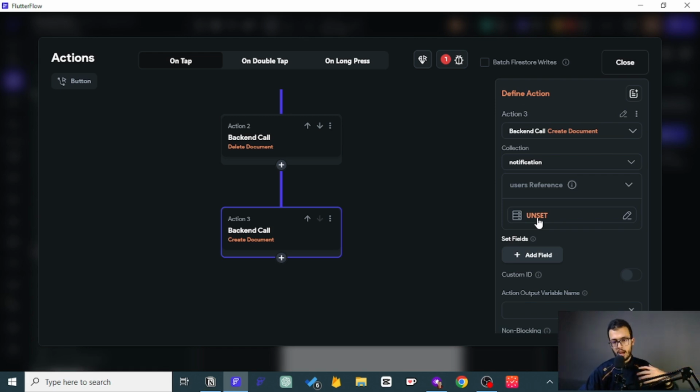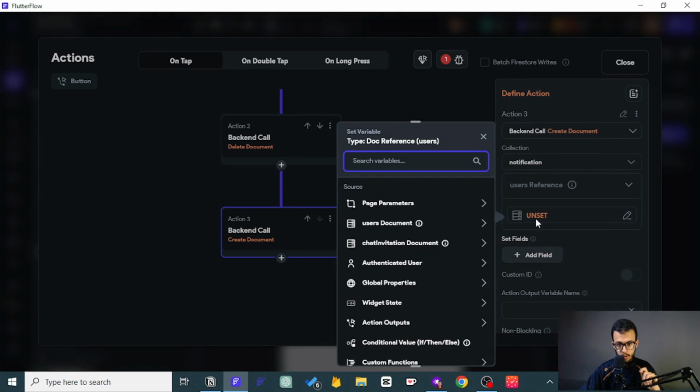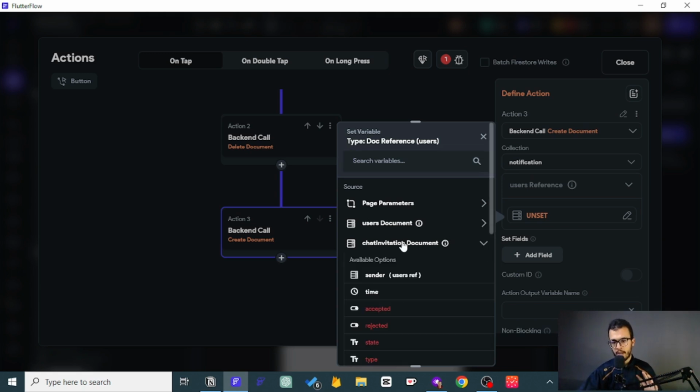So again, I have invited John. If he accepted, he will be creating a notification for me so I can know he accepted my invitation to join the group. Now you might ask yourself, how can I get the data of that person who sent me that? So how can John get the data of me, right? For me, I am already here. I am the sender who sent that invitation. So I hope that the idea is clear. Good. So we want to create for that sender.